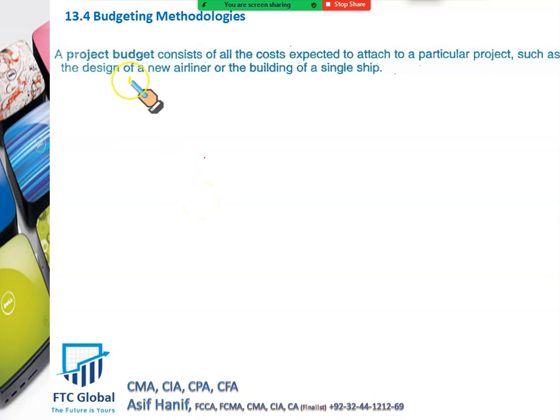Why? Because when we say a project, project means any activity that has a starting and an ending. Like, just like job order costing, let's say you are constructing a big aeroplane. All the cost related to that construction, manufacturing and administration will go into that particular project, and it has an ending. Maybe it will take 6 months or 8 months and the project is over. So project budget clearly means a budget of all the cost expected to attach to a particular project, such as the design of a new airliner or the building of a new single ship.